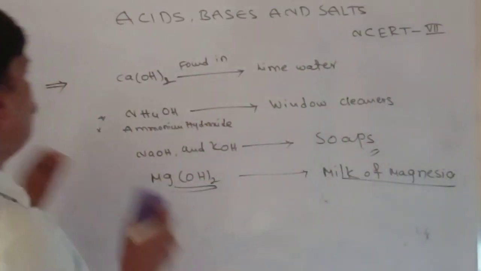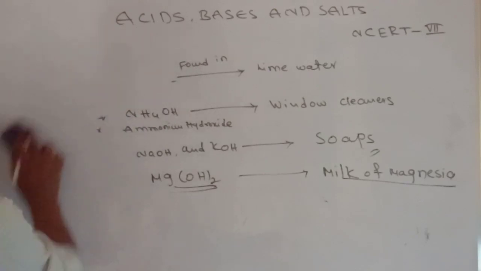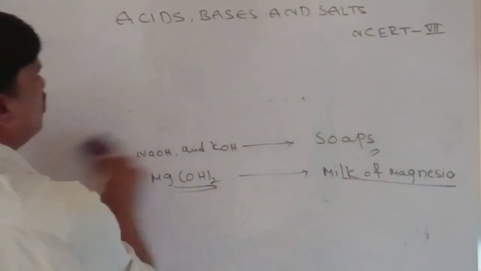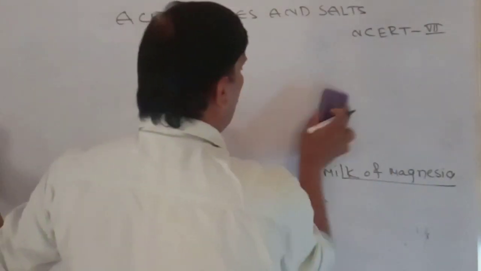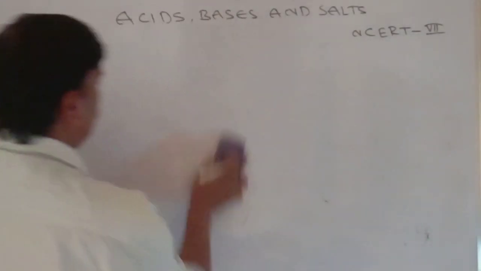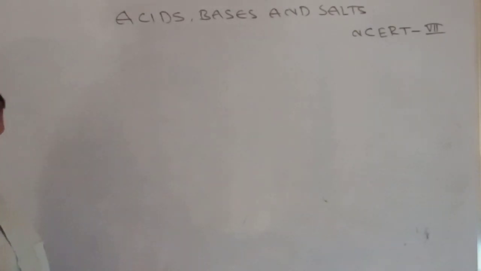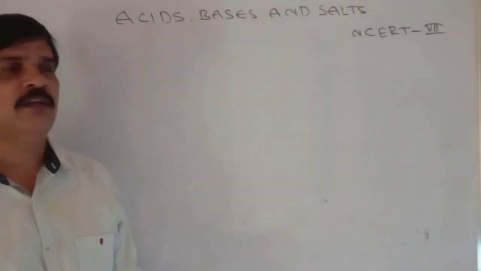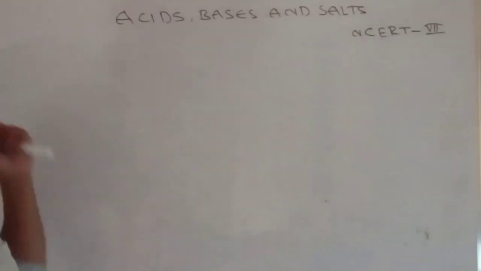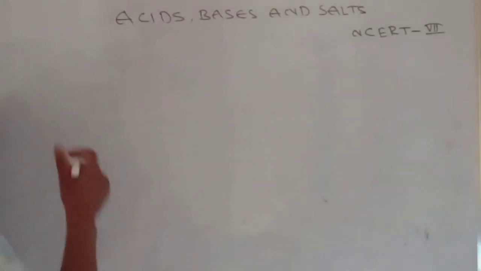These are very, very important for all competitive exams. So this is the general introduction to acids and bases. After that, I gave that compounds which give H plus ion are acids, and those which give OH minus are bases.